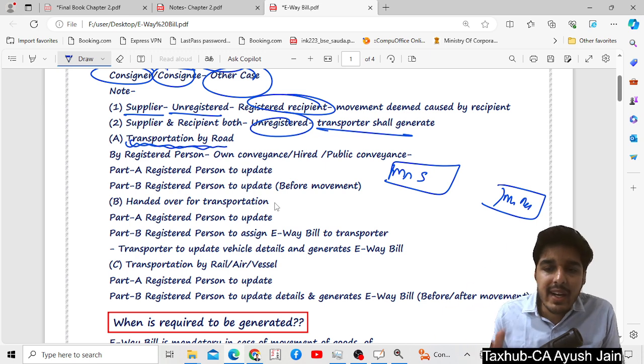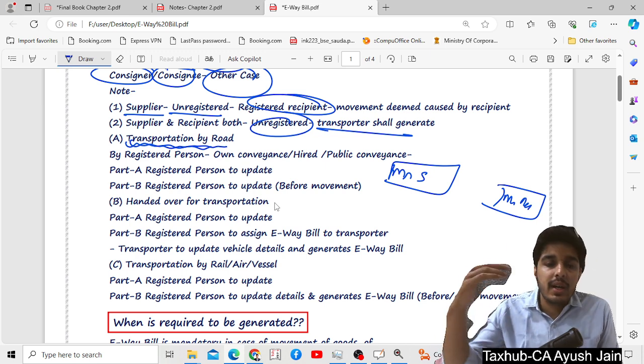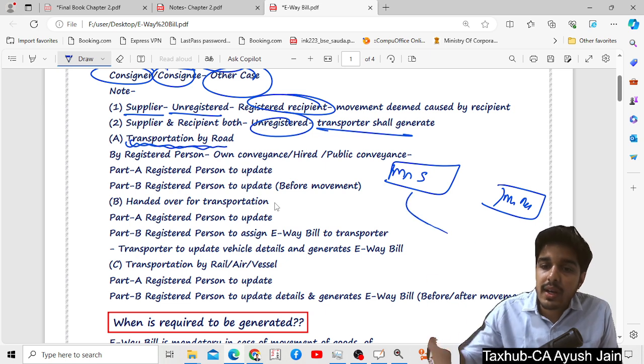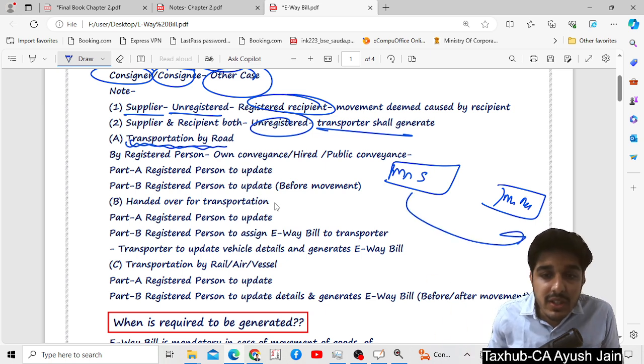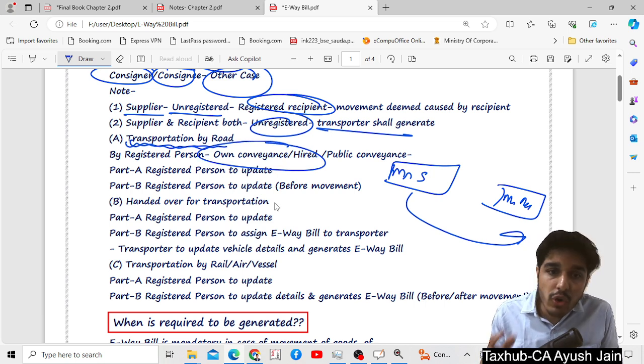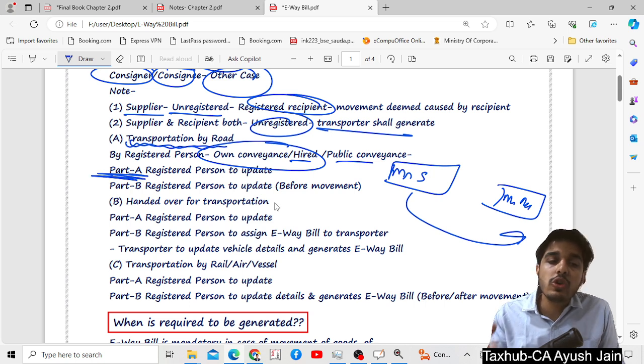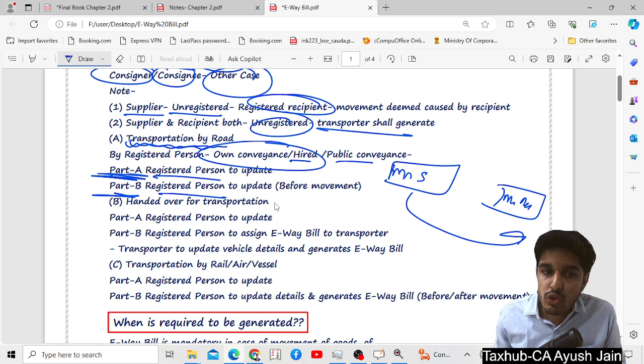I did not hire any transporter. I simply drove the truck myself and gave the goods to the recipient. So in this case, it was my own convenience, or suppose a transporter is hired, or public transport is used. So for Part A, who has to issue? The registered person has to update Part A, and Part B also the registered person has to update.